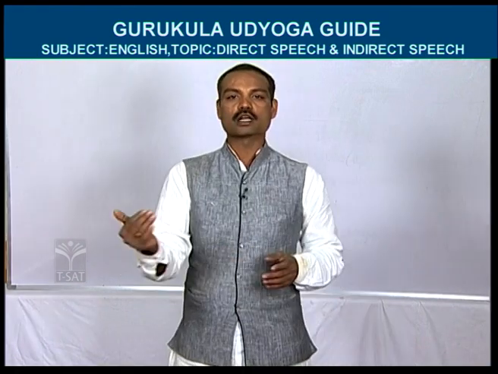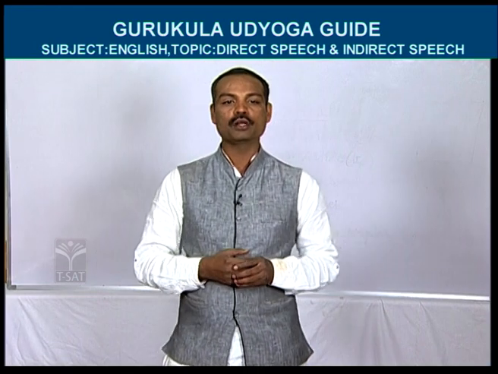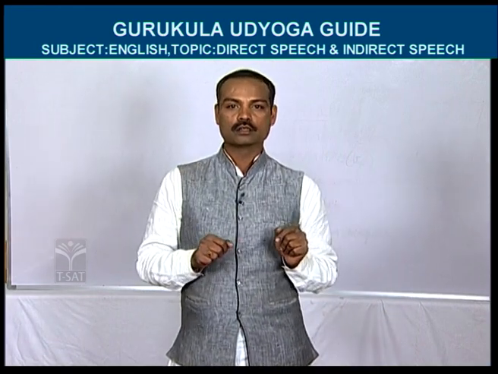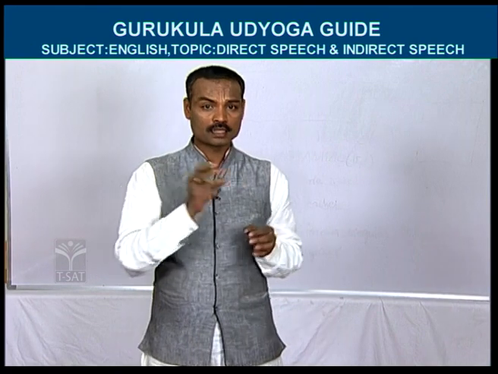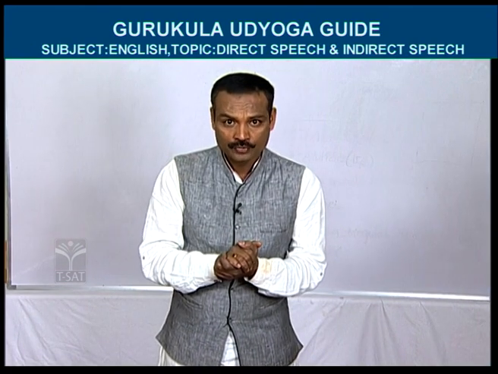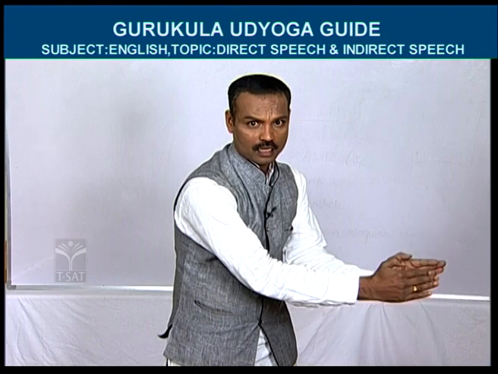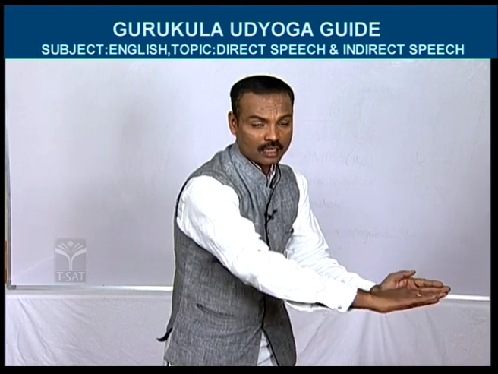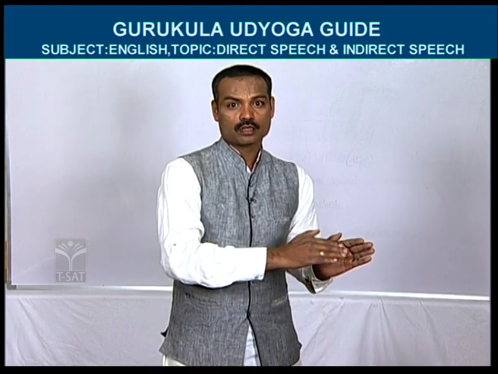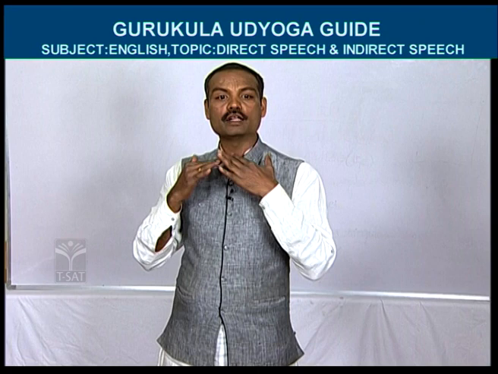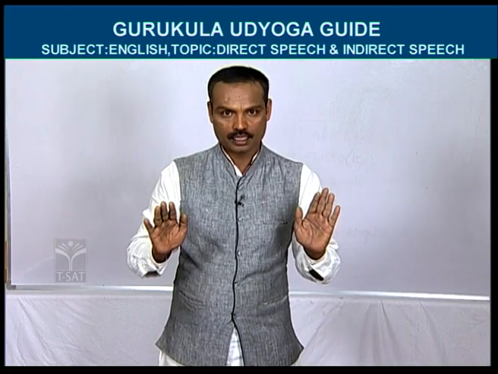Let's see the second example. Come on, read and tell me what is the second example. Raju said to Rani. Who said to whom? Raju said to Rani. Come on, tell me, what did Raju say to Rani? I have been living in Hyderabad since 1980. So friends, just imagine here Raju is sitting and Rani is sitting. Raju and Rani are talking here. Just imagine that. So Raju is telling, I have been living in Hyderabad since 1980.